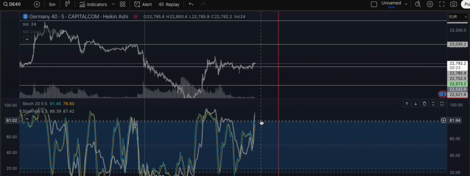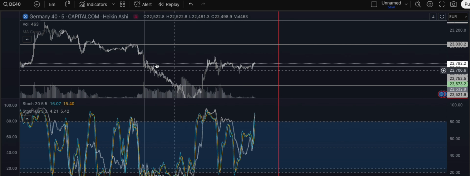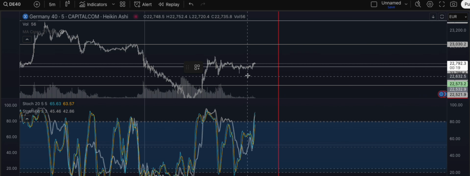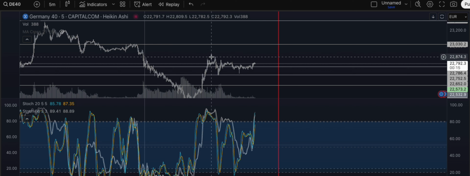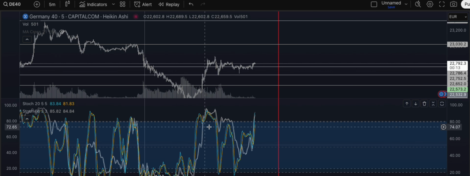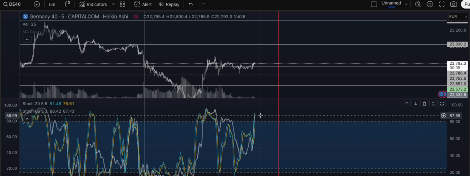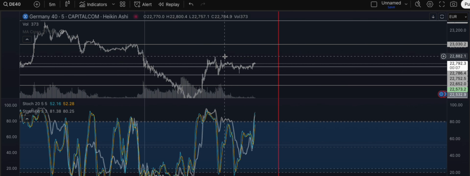Currently, we might be correcting soon. If we're looking at this range on the 5-minute level, last time it was overbought, we're heading to the top of the range.